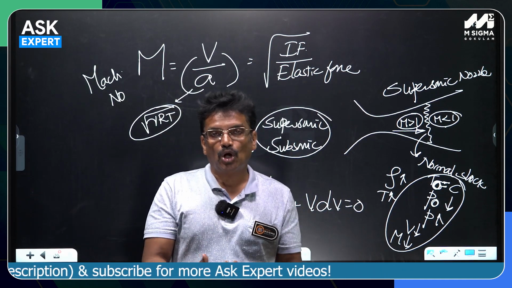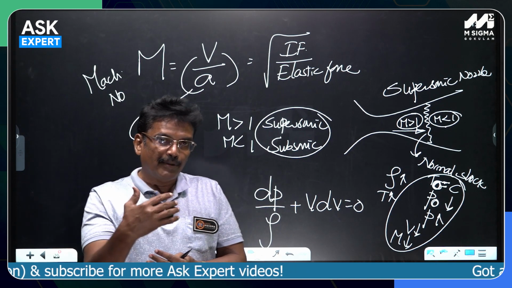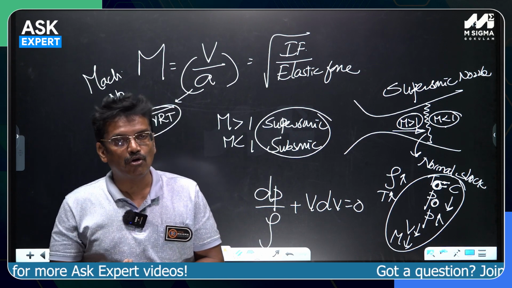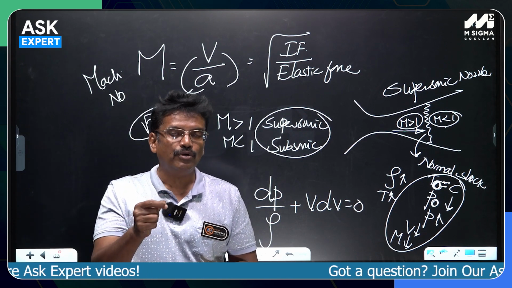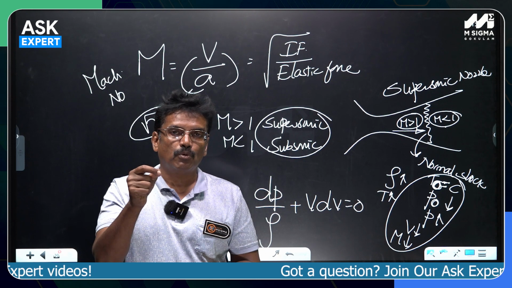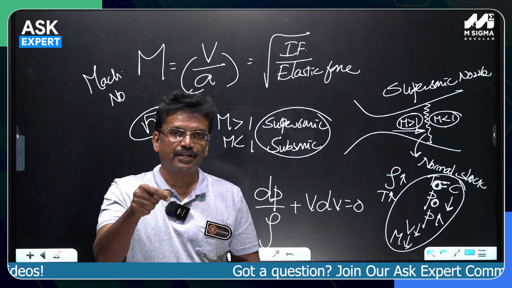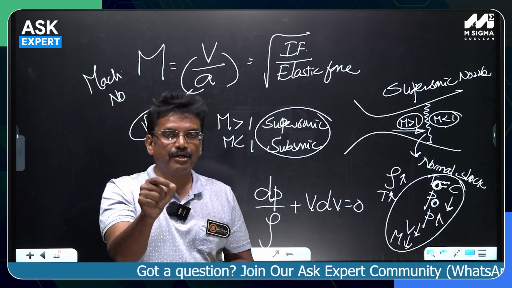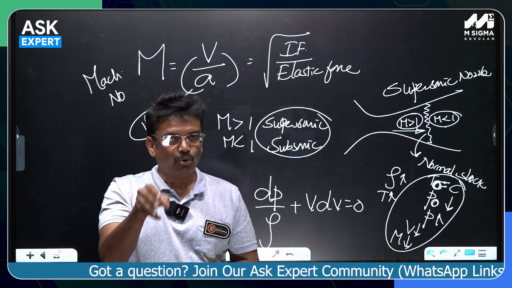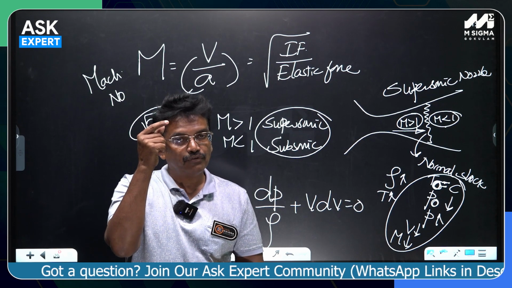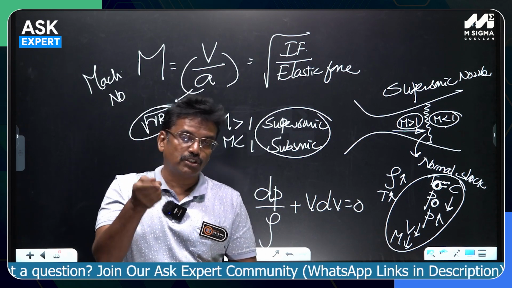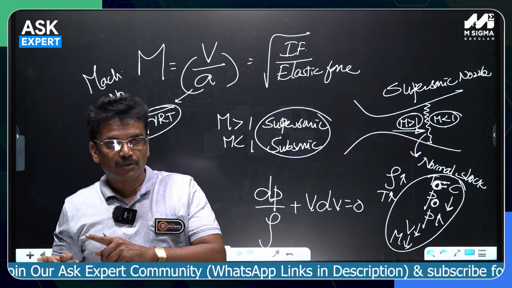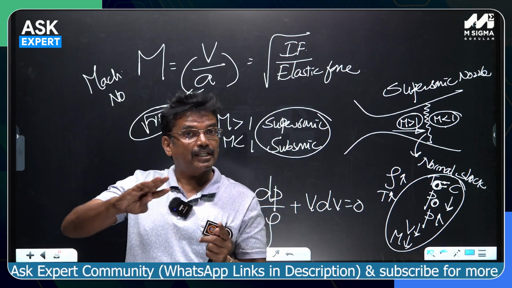Because I thought of the velocity of the sound wave. Velocity of the sound wave is the velocity of a small pressure disturbance created in a medium. At what velocity it is propagating through a fluid medium, it is called the velocity of the sound. The ratio between the velocity of the fluid divided by the velocity of the sound in the fluid is called a Mach number. If the supersonic flow abruptly decelerates to the subsonic flow, means Mach number greater than 1.